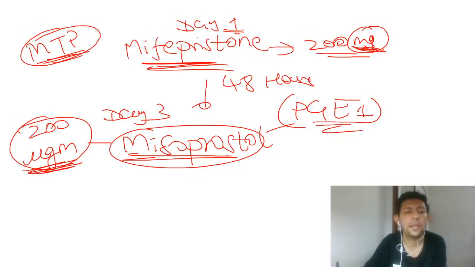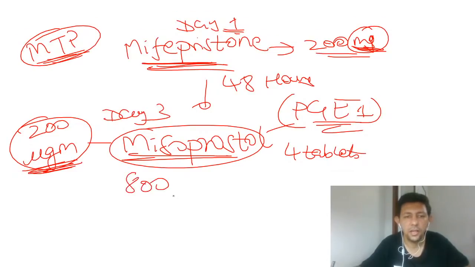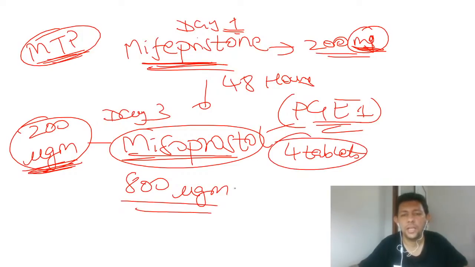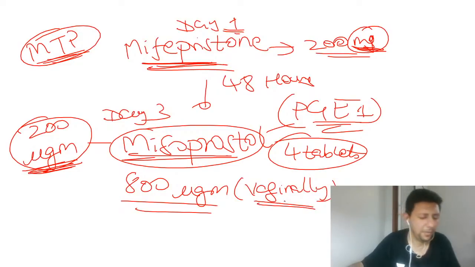Okay, 200 microgram. And misoprostol generally 4 tablets. Okay, 4 tablets are used together vaginally. So the dose generally is 800 micrograms vaginally. Orally can also be given, sublingually, buccally, various routes are available, but this is one of the regimens. You can also give it orally also.